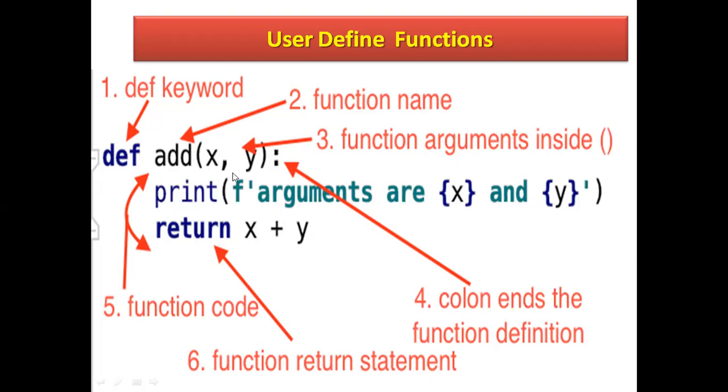So whatever the x and y values are, they will be added and returned. So all these parts are very important, and you can define your own functions here. By using user defined functions you can break down your vast program into smaller modules, so that you can rectify a particular part also.